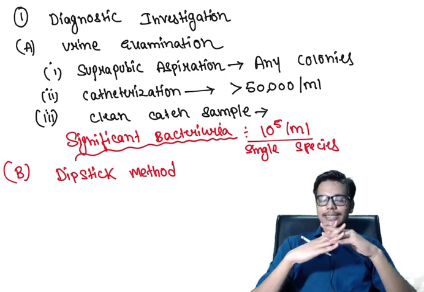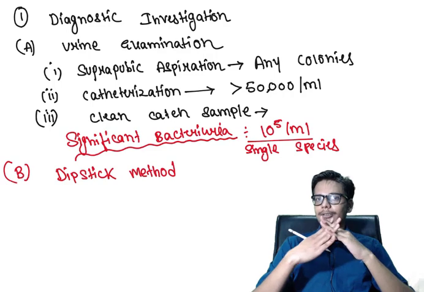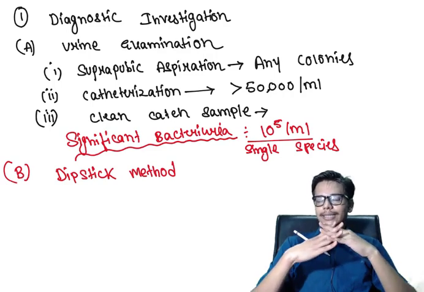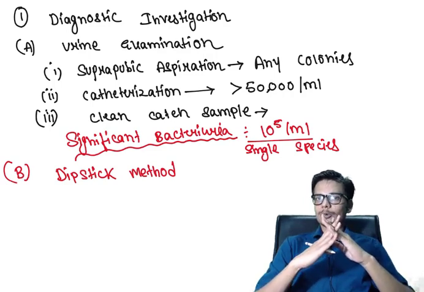If bacteria are present in the urine or the urinary tract, they will produce a certain kind of enzyme. Usually the leukocyte esterase based dipstick test is currently sold in the market. So this is a quick diagnostic method, based on the enzyme leukocyte esterase, that will help us diagnose urinary tract infection.